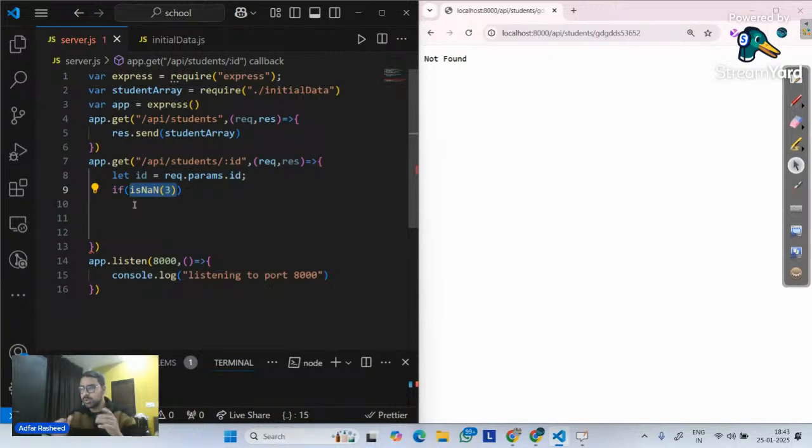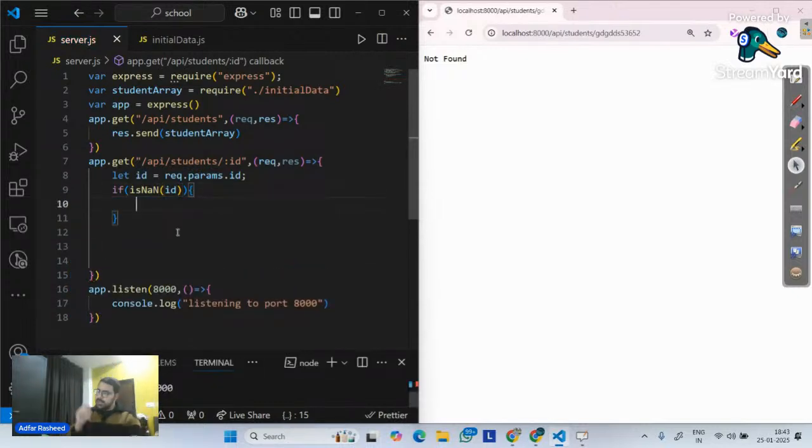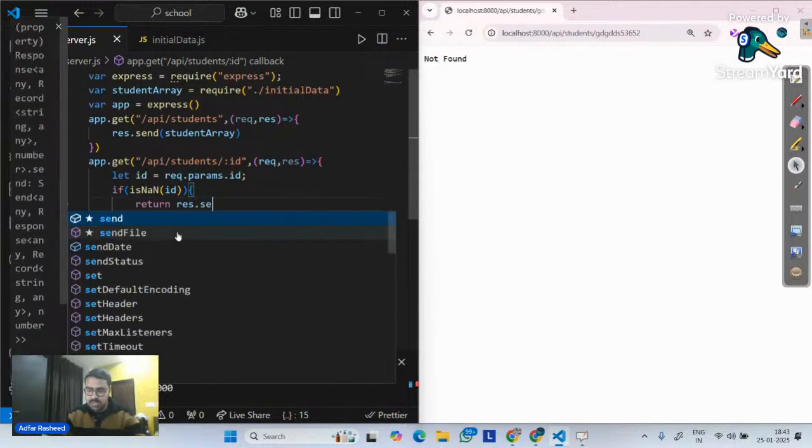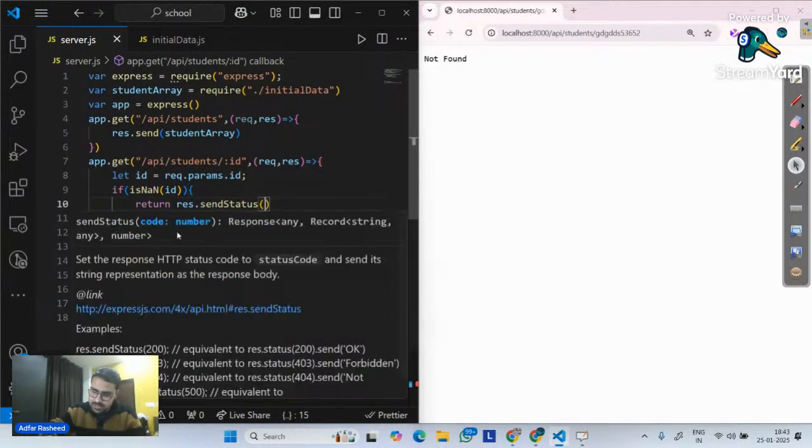Am I clear? So what is isNaN? isNaN is a function. It will simply check whether this argument is a number or not. isNaN stands for is not a number, but 3 is a number. So it means this condition will be false. So what I will do is I will pass ID to it as an argument. Like this: if ID is not a number, in that particular case, please return response.sendStatus, and in this case, I will simply send 400, meaning bad request.